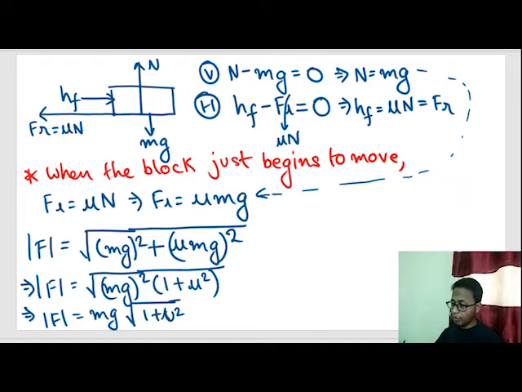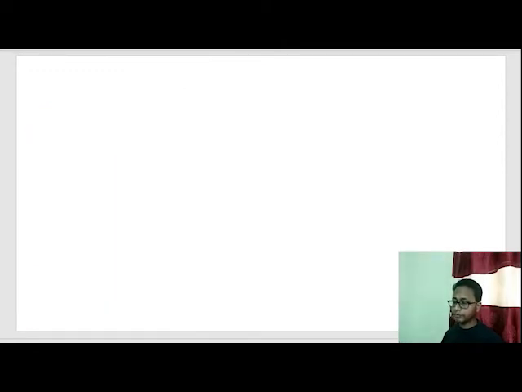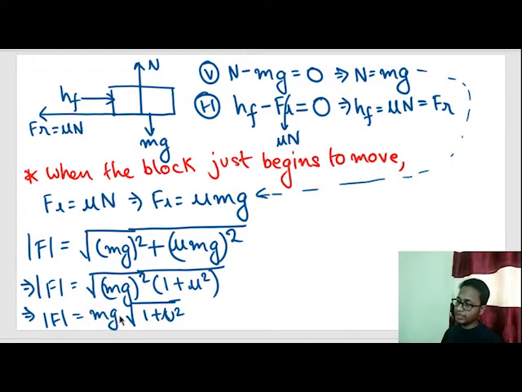That means as long as this F is lesser than mg root 1 plus mu square, the block doesn't move.